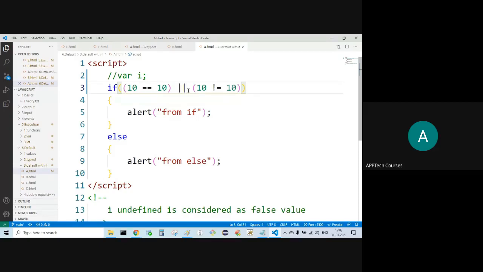In case of double AND, compulsorily both should be returning true, then only it is returning true, otherwise false. In case of double OR, any one returning true, this double OR returns true.